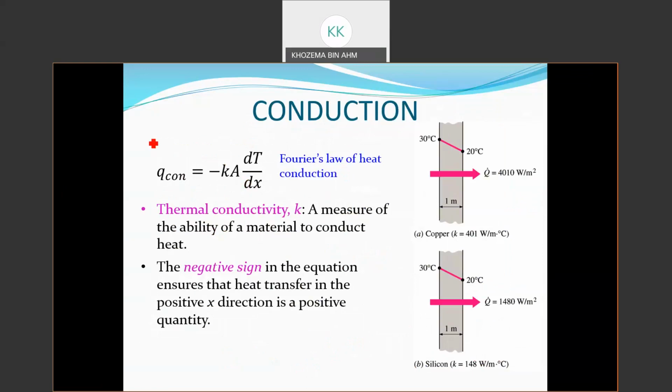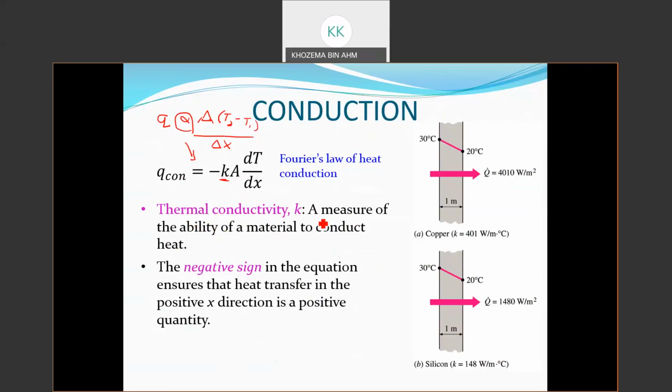If I were to rewrite the equation in the previous slide, we said that Q is proportional to the area of heat transfer times the temperature difference T2 minus T1 over the thickness of the heat transfer delta X. In order for us to change this proportionality sign to an equal sign, we have to add a constant. In this case, Fourier decided to add a constant known as K, also known as thermal conductivity. So he added this K value.